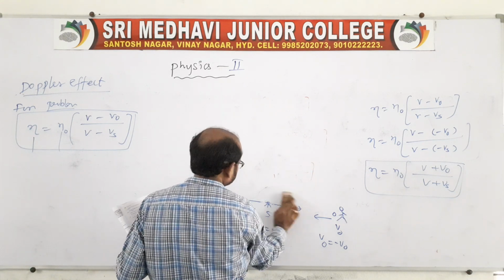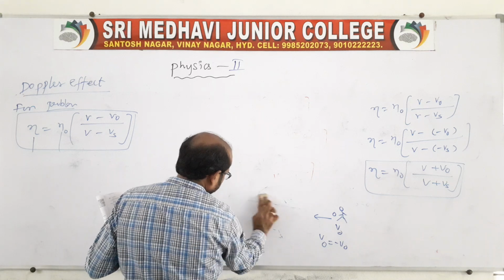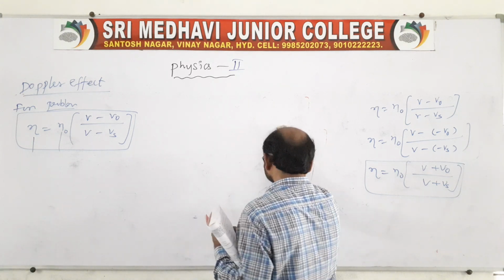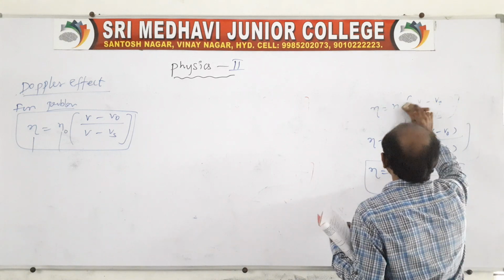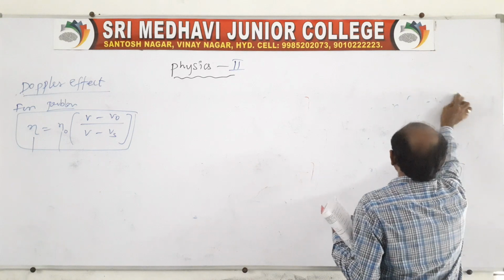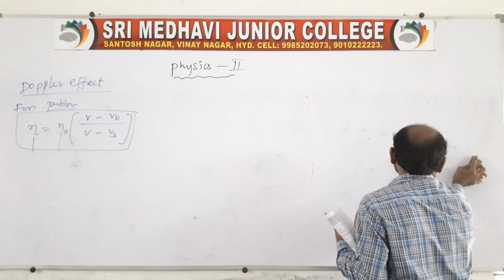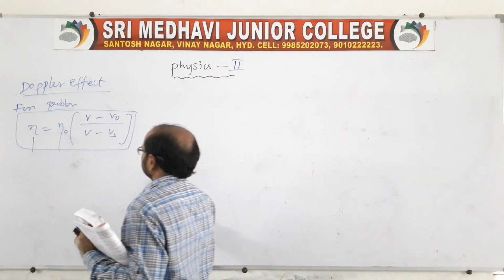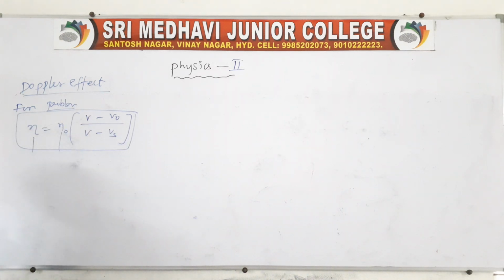That is the first question, and they will give the second question as B, that is the problem. In this Doppler effect there is one problem. That problem I will tell you based on the cases only. It is very simple. If you know the sign convention, it is very easy.